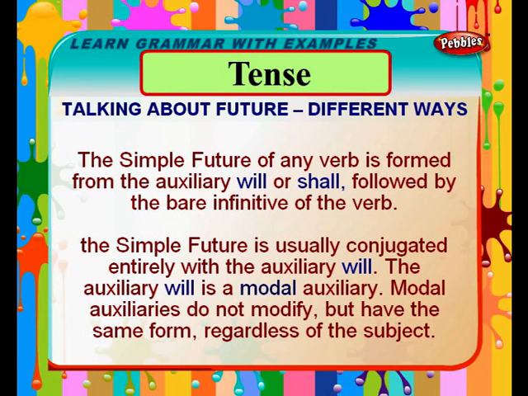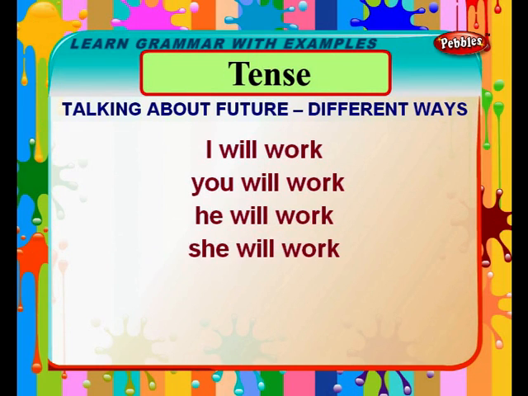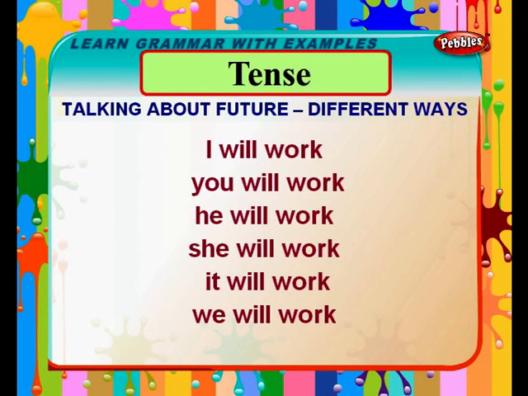The auxiliary will is a modal auxiliary. Modal auxiliaries do not modify, but have the same form regardless of the subject. I will work, you will work, he will work, she will work, it will work, we will work, they will work.